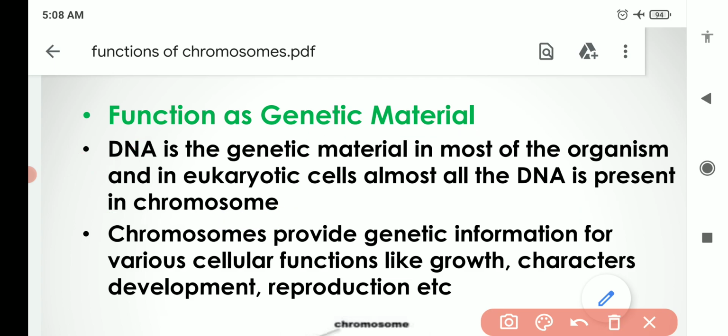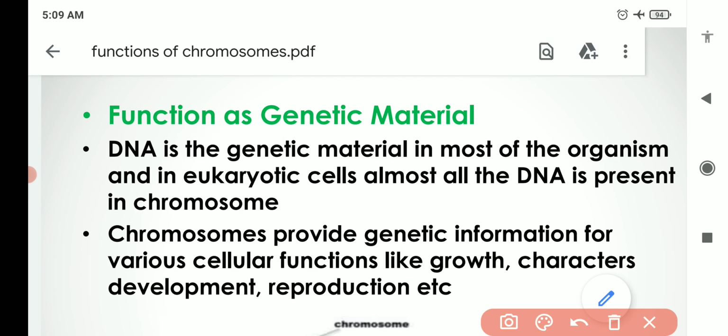The genetic information is stored in the form of chromosomes, and they provide this information for various cellular functions, like cell growth, for example plant growth, character development, reproduction, and energy development, for all the various functions occurring in the plant cell, the animal cell, or any type of cell.